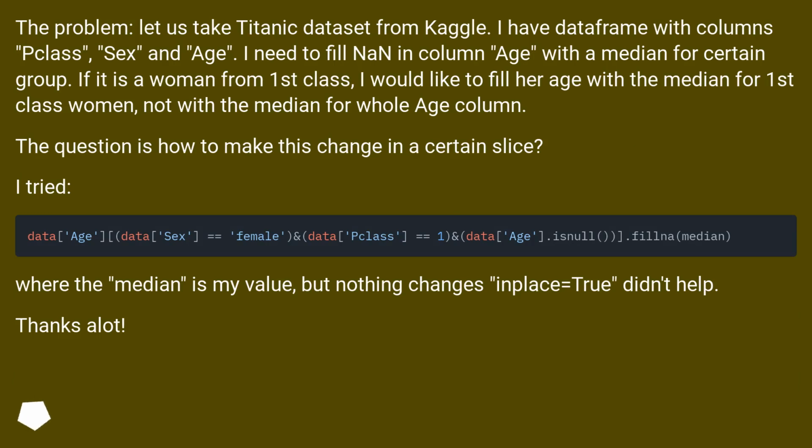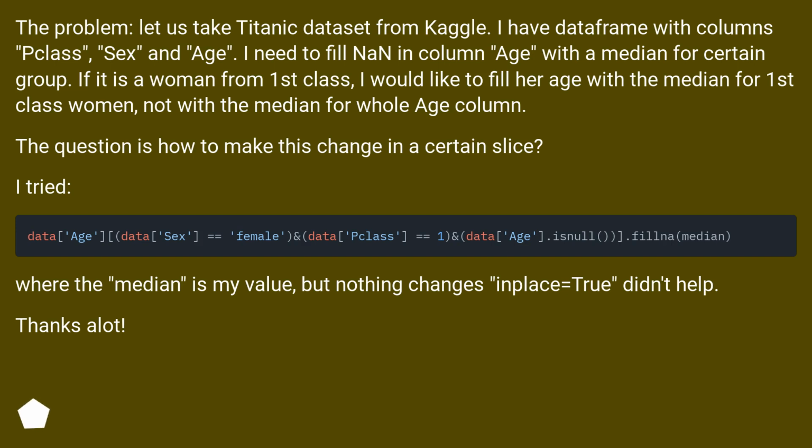The problem. Let us take Titanic dataset from Kaggle. I have a DataFrame with columns class, sex and age. I need to fill NaN in column age with a median for a certain group. If it is a woman from first class, I would like to fill her age with the median for first class women, not with the median for the whole age column. The question is how to make this change in a certain slice.